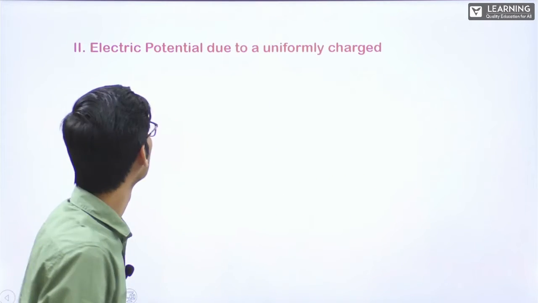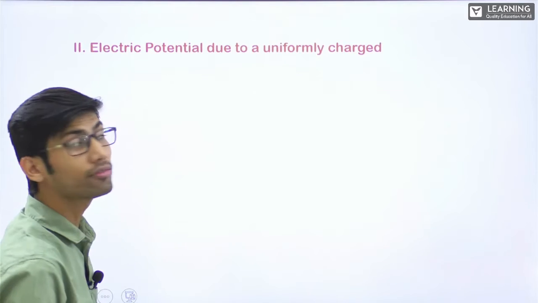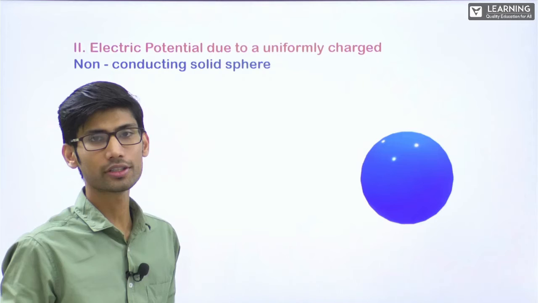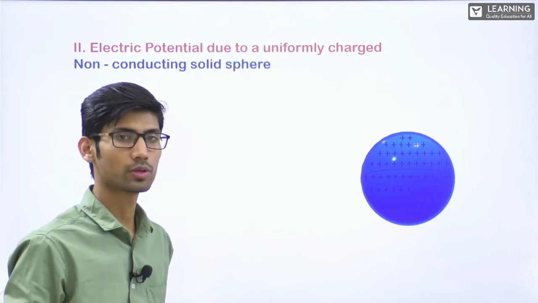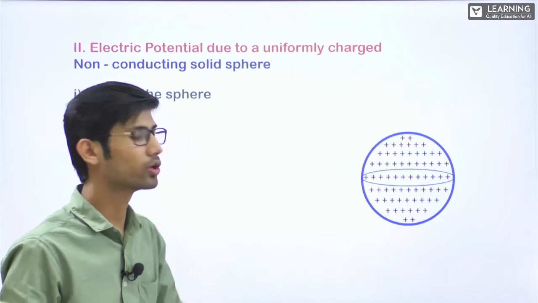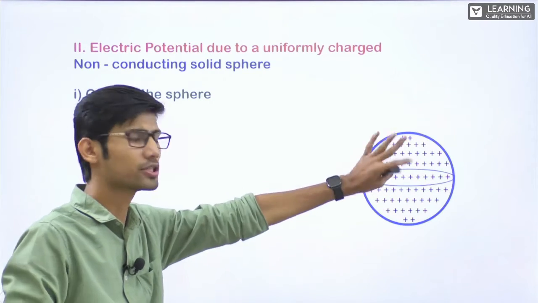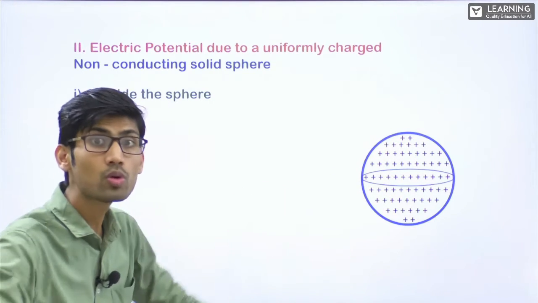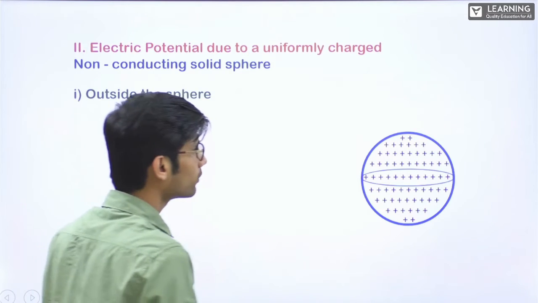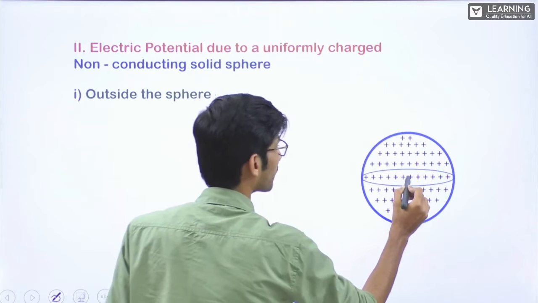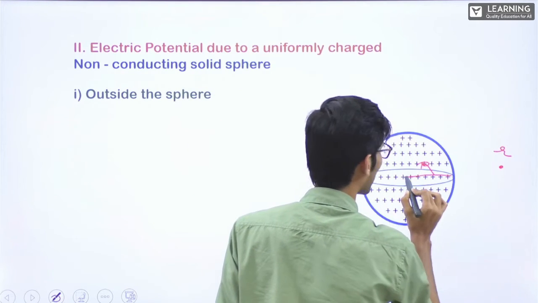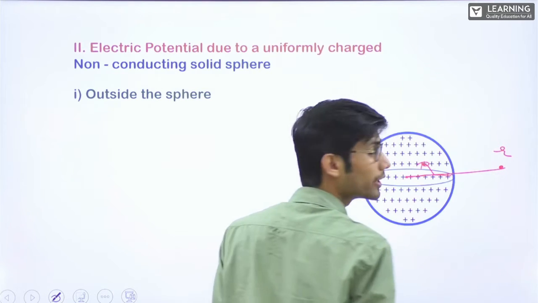Next, electric potential due to a uniformly charged non-conducting solid sphere. So now this is a solid sphere. I have given a lot of charge to it. It is non-conducting. Okay. The charge will be throughout the volume. If you go inside also, there will be charge, throughout the volume. So now, outside the sphere, we have to find out. Let's say the radius is R. Outside the sphere, there is any point r. I have to find potential at this point.